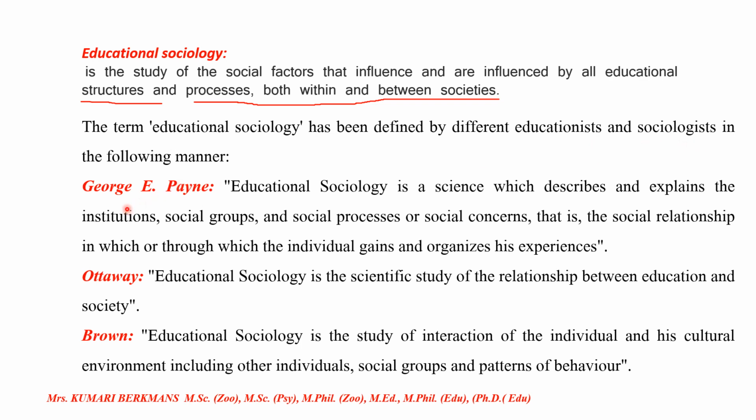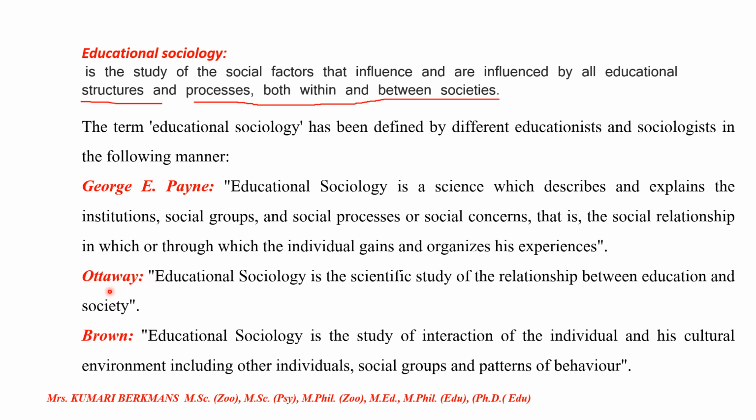So the first one we see is George E. Payne. He defined educational sociology how? Let us see. Educational sociology is a science which describes and explains the institutions, social groups, social processes or social concerns, that is, the social relationship in which or through which the individual gains and organizes his experiences.